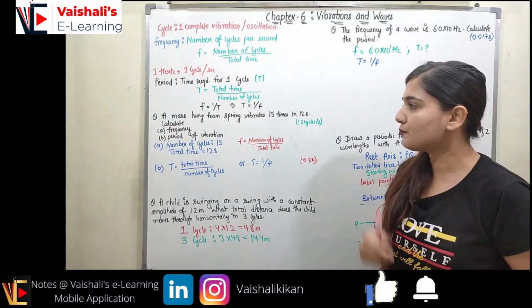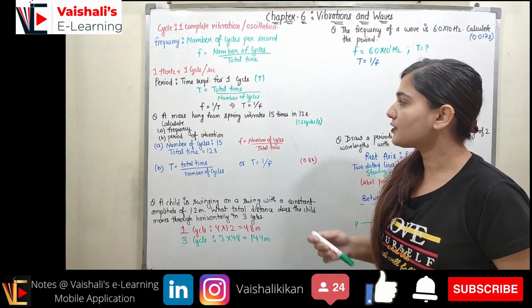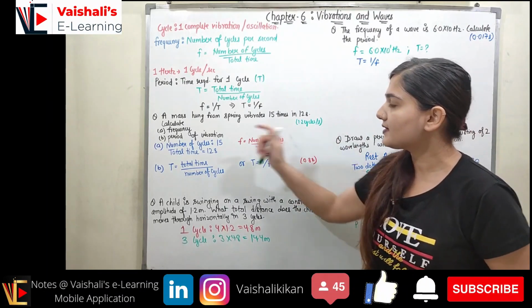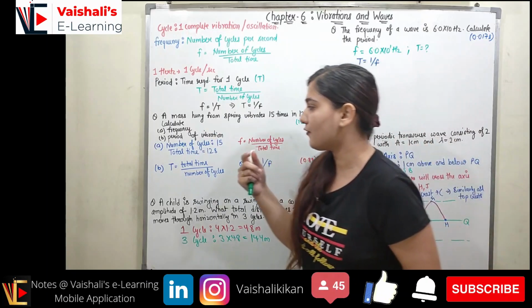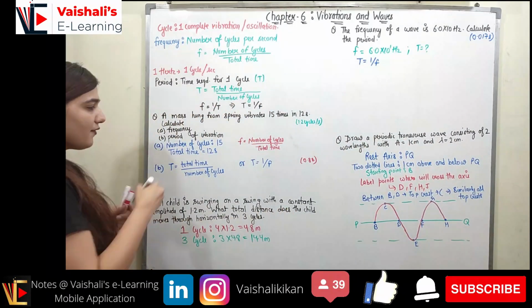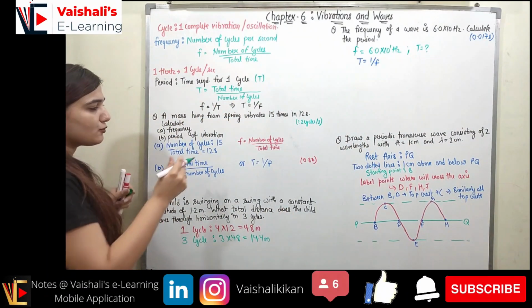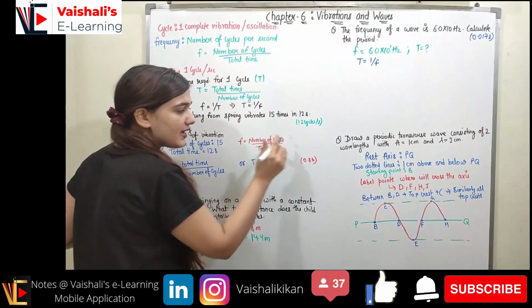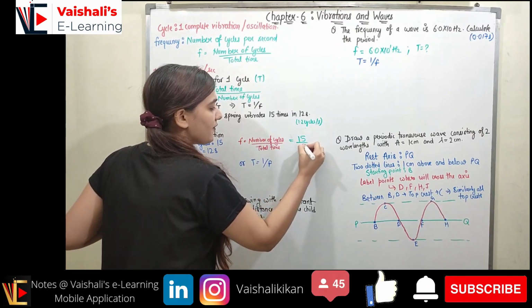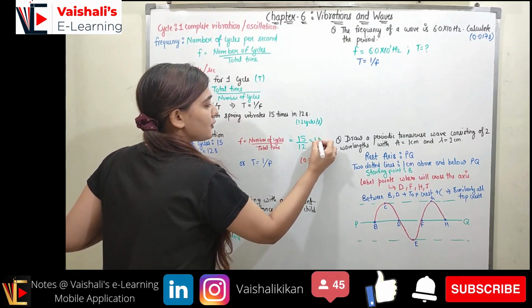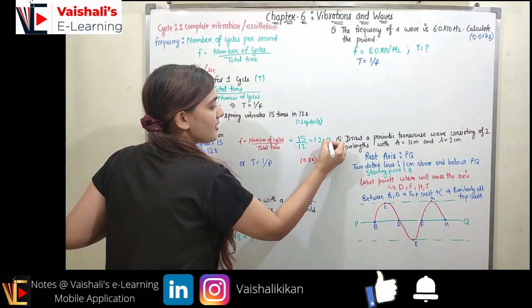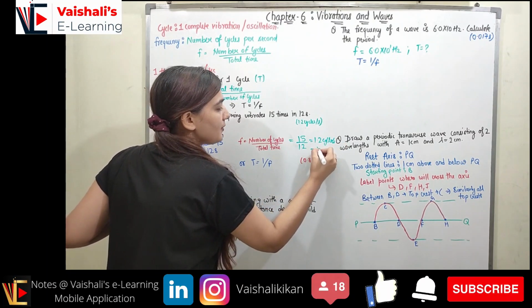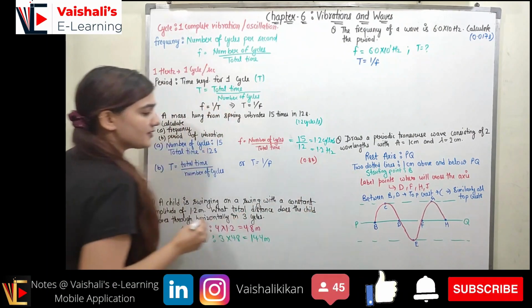So let's start with the first problem. A mass hung from a spring vibrates 15 times in 12 seconds. Calculate the frequency and the period of vibration. We have the number of cycles, 15, and the total time, 12 seconds. Frequency is the total number of cycles upon total time, which is 15 upon 12, which is equal to 1.2 cycles per second, or 1.2 hertz.